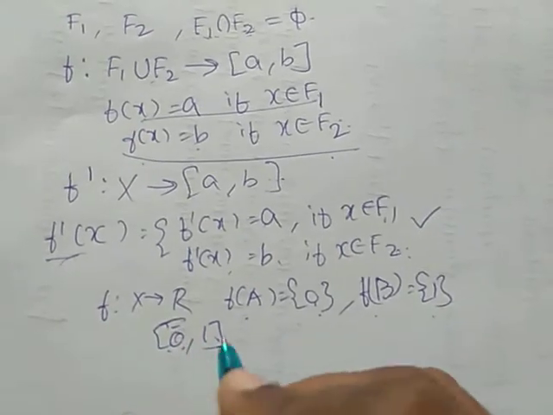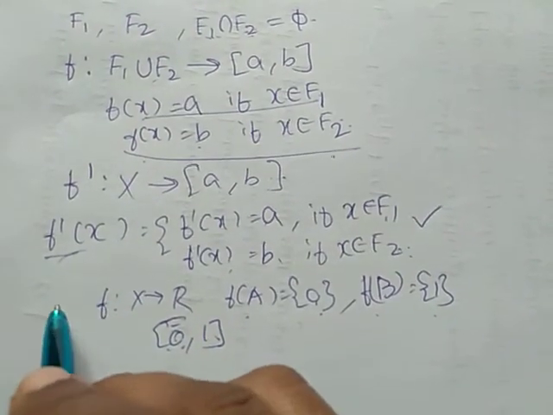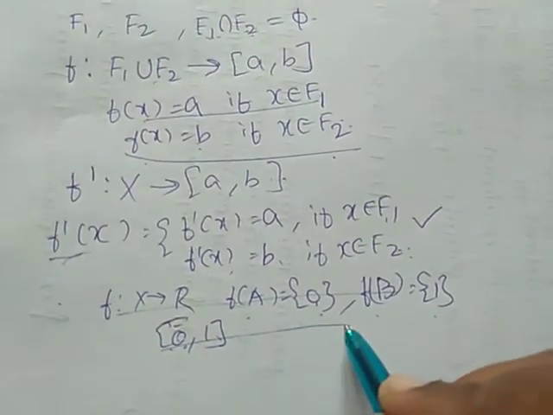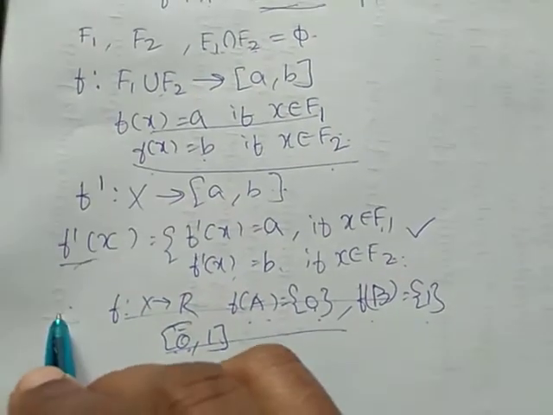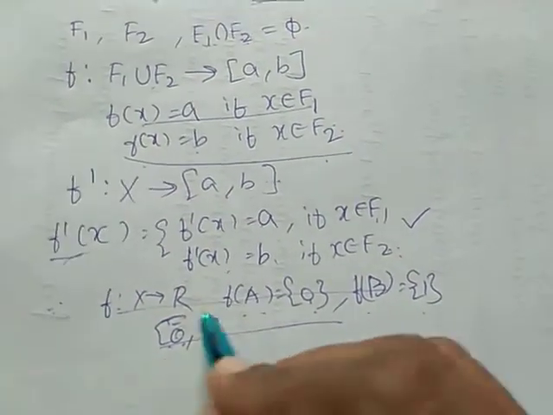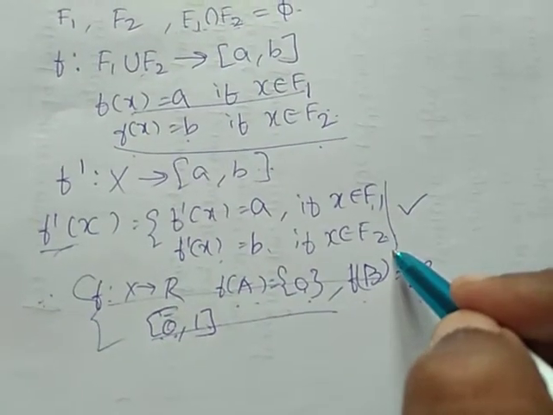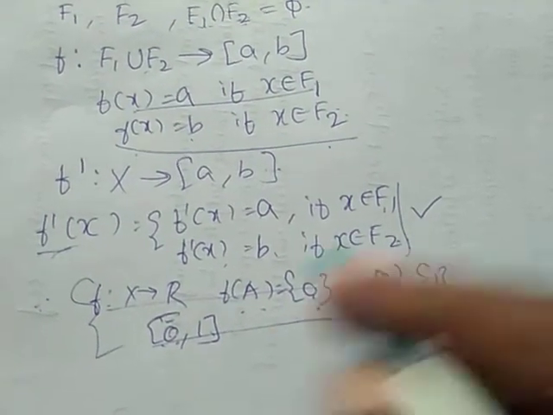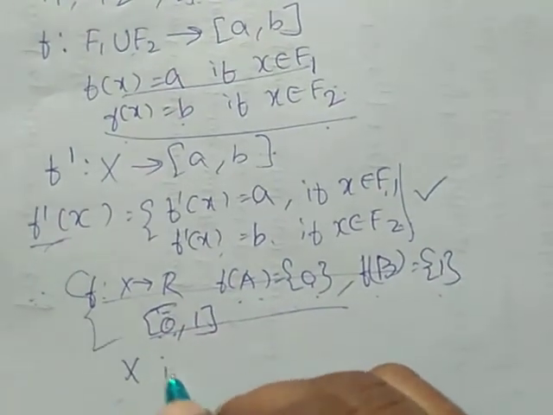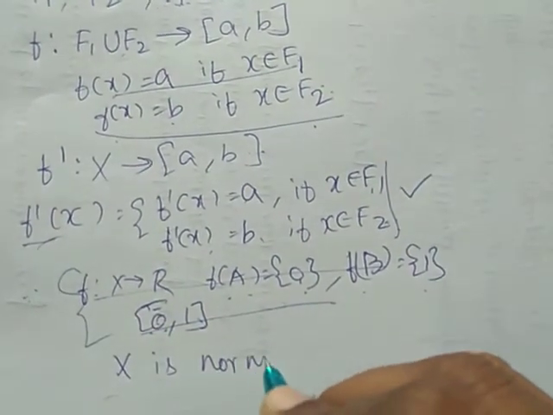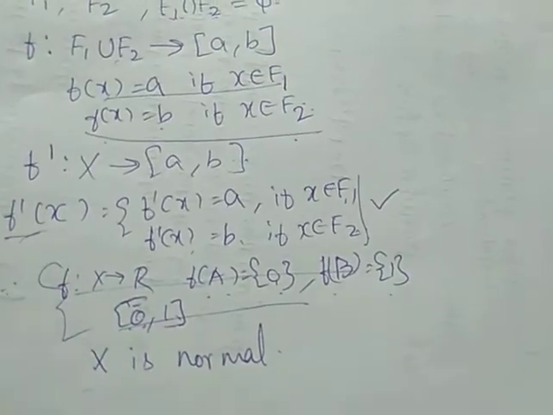So whenever X is normal, this condition is satisfied. Whenever this condition is satisfied, X is normal. That is our Urysohn lemma. This necessary condition is satisfied here. Therefore, from Urysohn's lemma, X is a normal space. Now we are going to prove the converse part. So our data is X is a normal space.